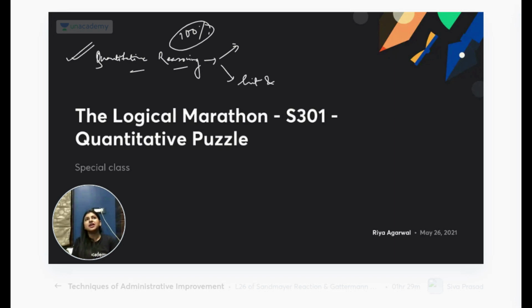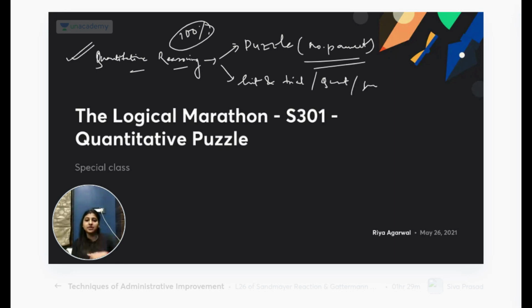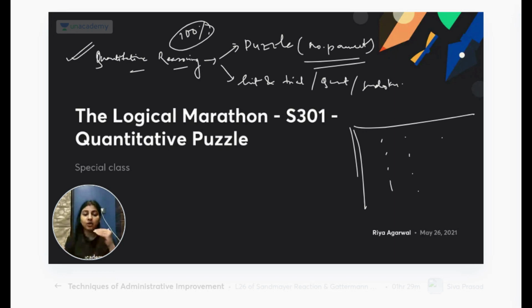Hit and trial based. Then there can be questions which include hardcore quant topics, like maybe permutation combination, something like that. Utna tough nahi aata, but still, yeah, there can be some difficult questions on this also. And others can be very normal puzzle like questions, but it will include some number parameter. Okay, a puzzle that includes a number parameter. So from this you also get Sudoku puzzles where you have to fill some numbers. Like you make a puzzle like this. Then suppose you have to give some ranks, 1 to 5, 1 to 5, something like that. Okay, and the rank cannot be repeated in columns or in rows. So they are called Sudoku puzzles. So all of that comes under this topic only.